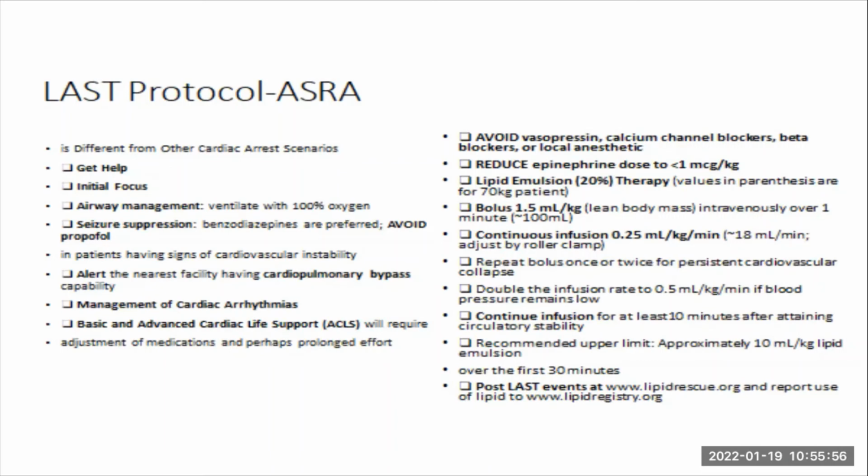For patients having signs of cardiovascular instability, in most cases, you alert the nearest facility having cardiopulmonary bypass capabilities. I feel like at this point, if you try to intervene and things are not working out, and you feel that the situation has become so grievous that you will not be able to manage in a small place, then you might need to push up the interventions.